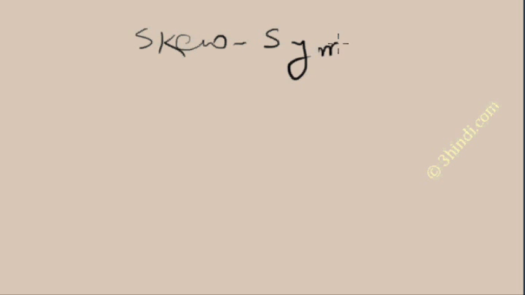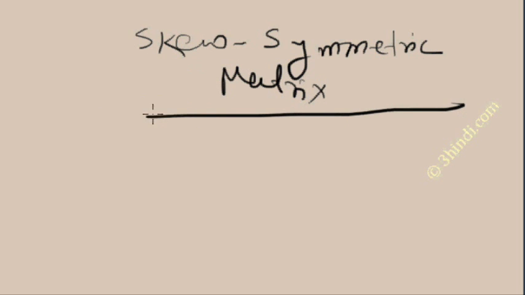Now I will show you the skew symmetric matrix. What is the first condition? It should be a square matrix. What is the other condition?